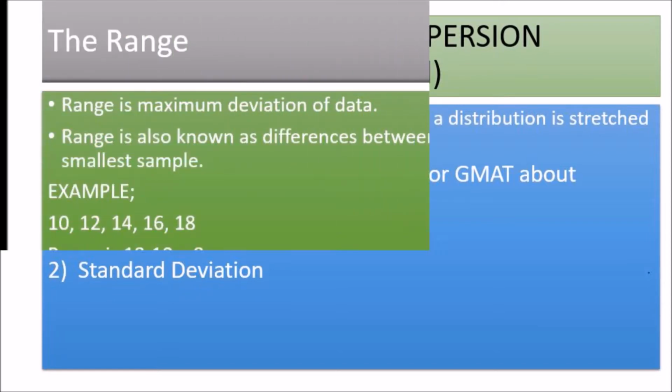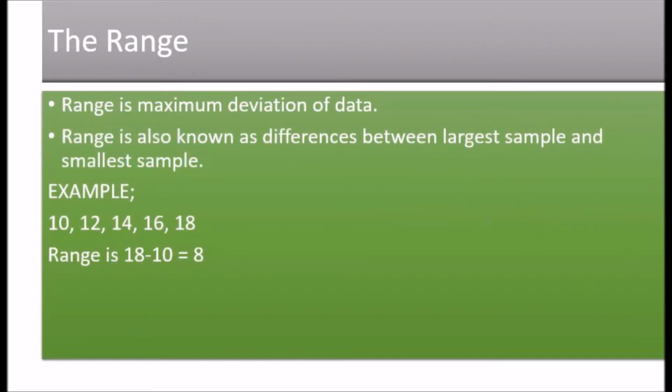Let's turn to the range. Range is the maximum dispersion of data. Range is also known as the difference between the largest and smallest sample of given data. It can be calculated by largest sample minus smallest sample. For example, let the income of 5 people in thousands be 10, 12, 14, 16 and 18. The range is 18 minus 10, that is 8,000.